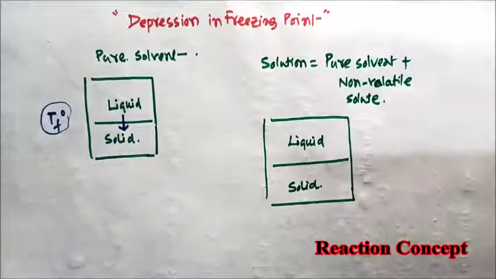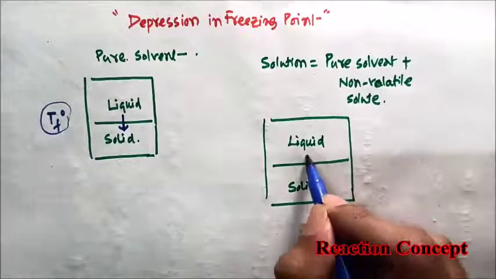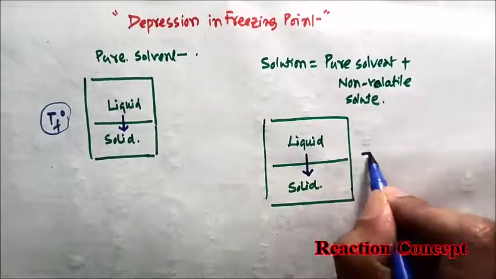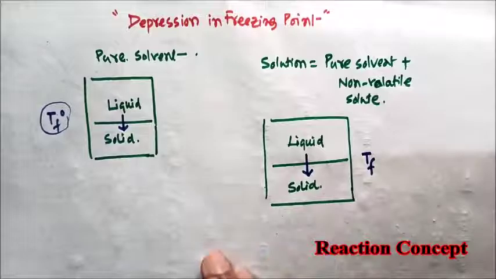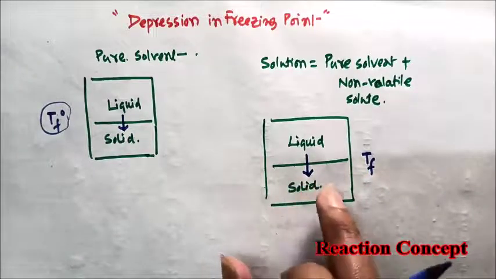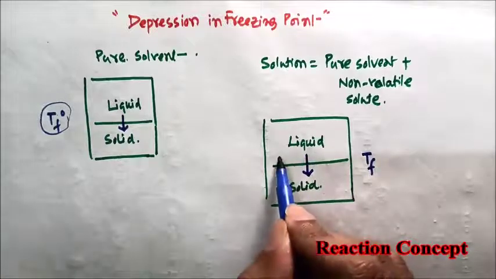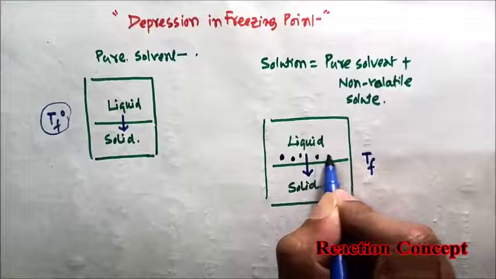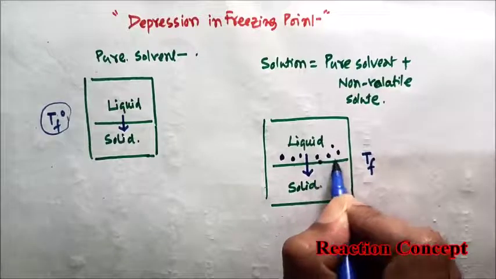In this case, the temperature at which the liquid converts to solid state, suppose it is denoted by Tf. So this is the freezing point for this solution. You see, in the case of a solution, in the liquid phase, the solute molecules will be randomly scattered.